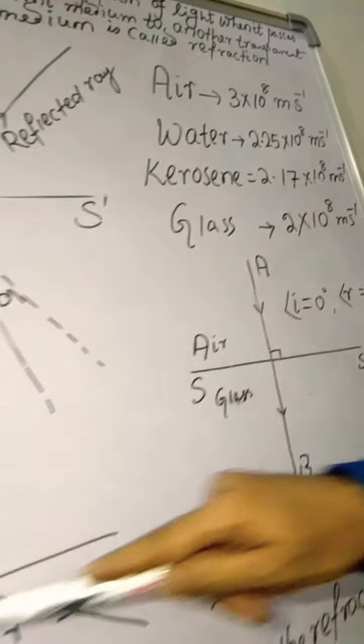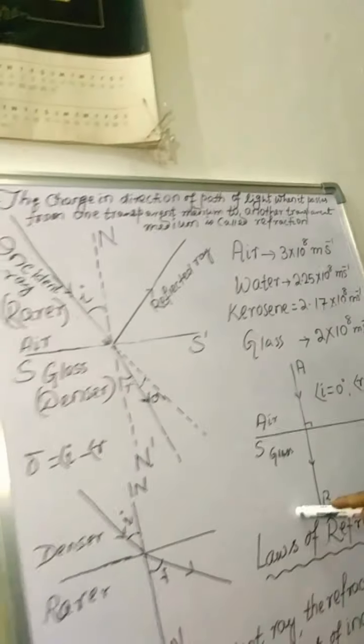So these are the 3 situations, already everybody remembers. What is the first situation? When light travels from rarer medium to denser medium, it bends towards the normal. Second case, if the ray of light travels from denser medium to rarer medium, it bends away from the normal. Third case, if the ray of light coincides with the normal, that is angle of incidence is 0 degree, thus the ray of light passes undeviated. Understood all?